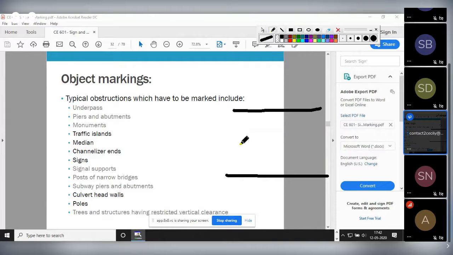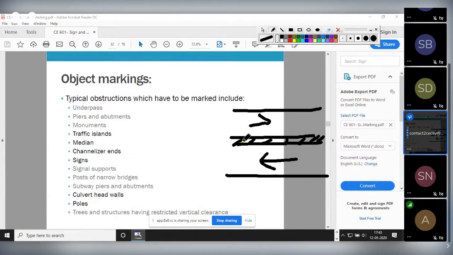Okay, some width will be provided in between the highway, right? It should also be marked. That is known as the median marking. Okay, that is the median. Median means some barricades between the two carriageways. This is one carriageway, this is the second carriageway.